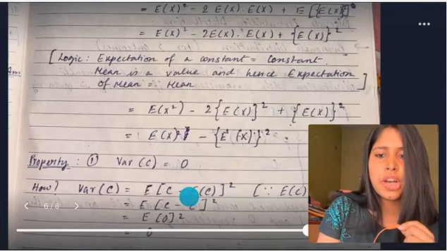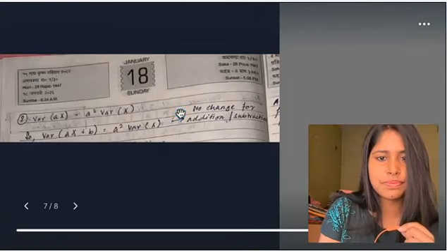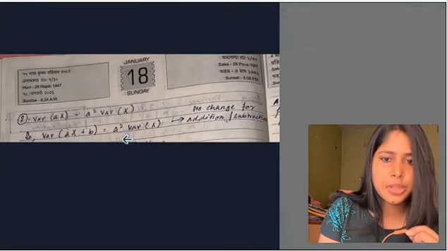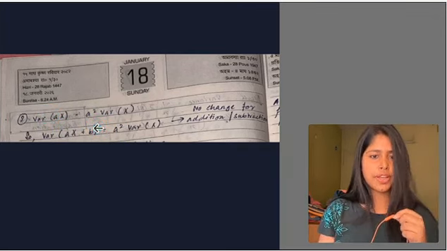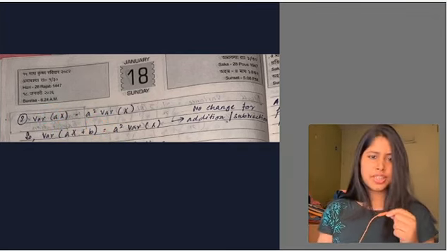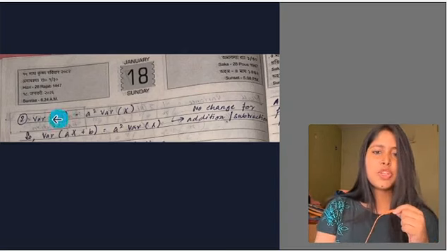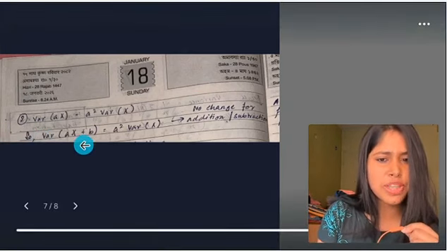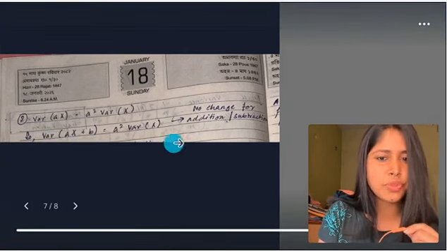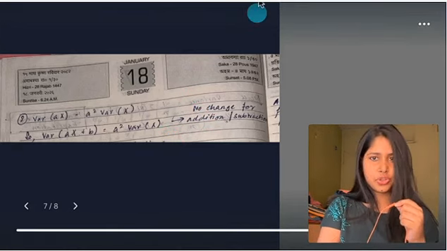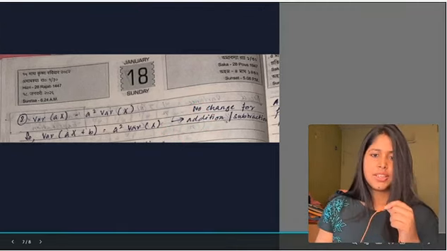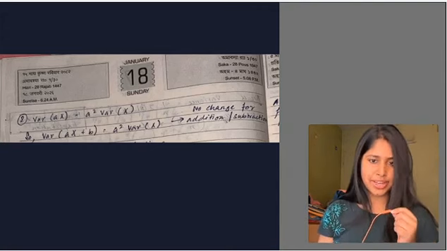Okay. Now coming to the next property. Look here, this property. Variance of ax is equal to a squared variance of x. Now you can prove this similarly to the previous one, okay? So basically, variance of ax plus b will be what? a squared into variance of x, all right? Because there is no change for addition or subtraction. So adding or subtracting a constant doesn't change variance, only multiplying does.